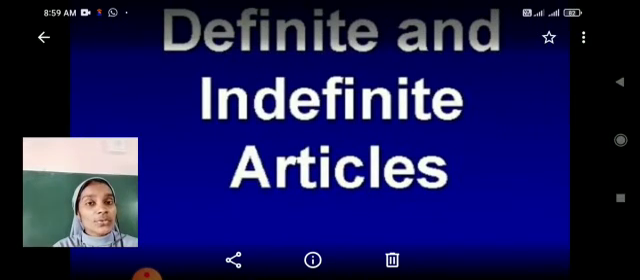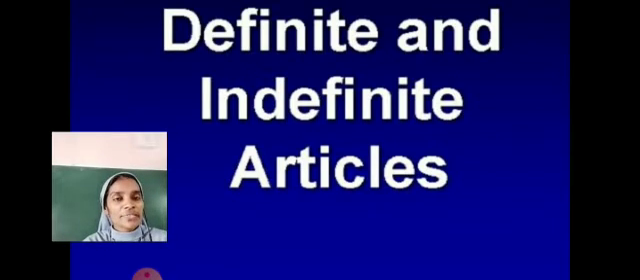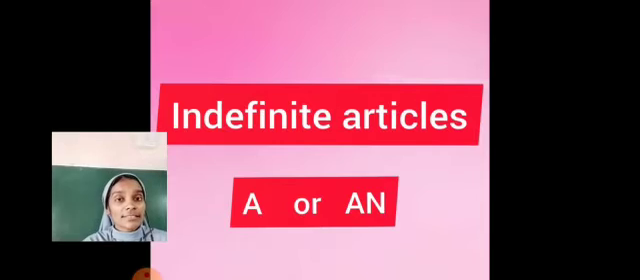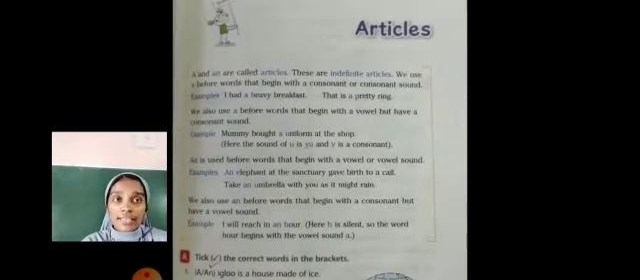So there are two kinds of articles. Which are they? Definite and indefinite articles. Which is the definite article? The. Which are the indefinite articles? A or an. So now let's see indefinite articles a and an.